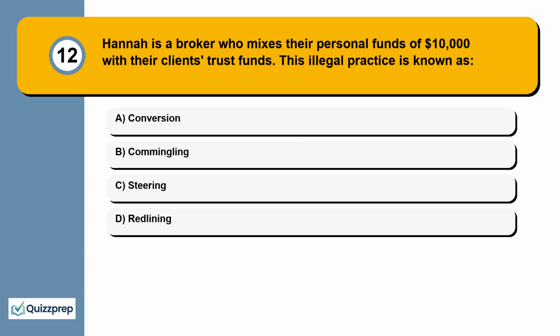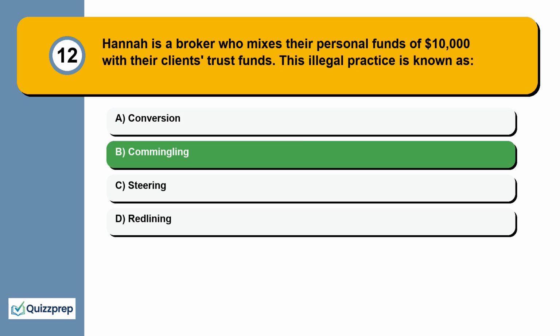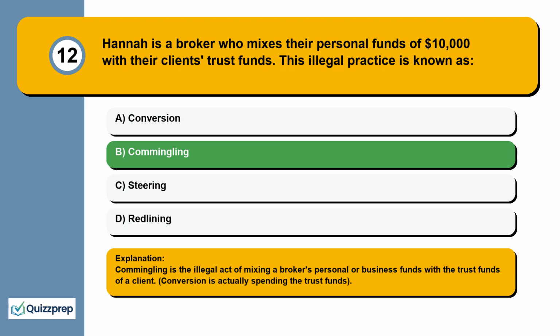Question 12. Hannah is a broker who mixes their personal funds of $10,000 with their clients' trust funds. This illegal practice is known as conversion, commingling, steering, redlining. Commingling is the illegal act of mixing a broker's personal or business funds with the trust funds of a client. Conversion is actually spending the trust funds.